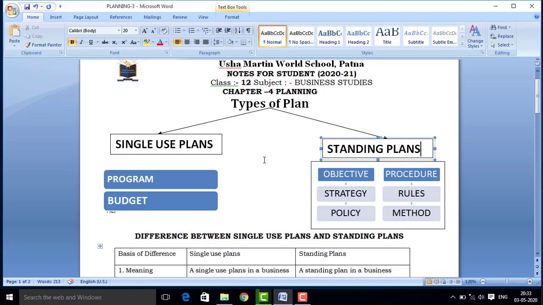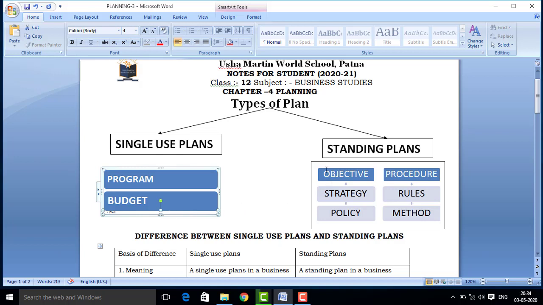Under the single use plans, as we have already discussed, this plan is made for one-time treatment. After using, these plans are not going to be used in future again. Therefore it is known as single use plan. And in this single use plan we have studied there are two types: first is program and second one is budget.